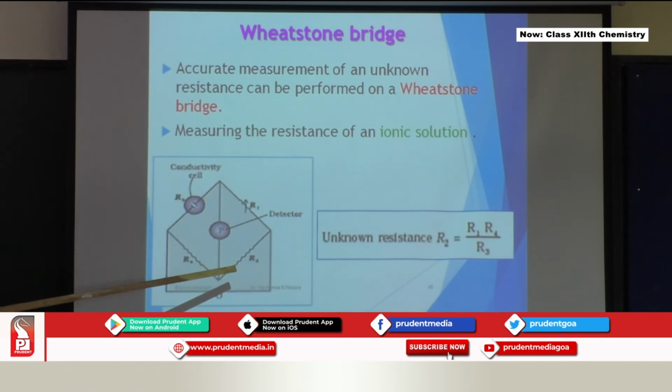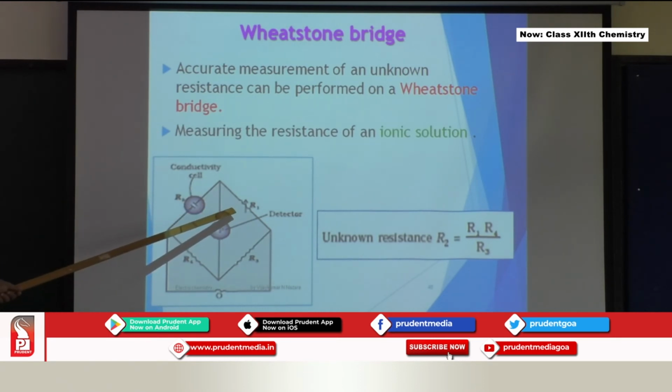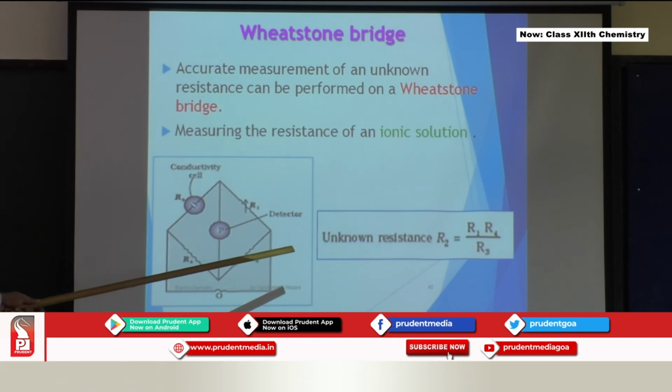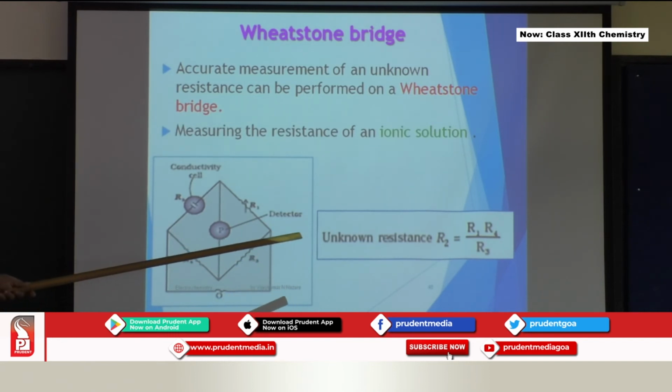Now these are the known values. R1 is a variable resistance, R3 and R4 are fixed. Why is this variable? Because you can adjust it to get the null deflection, and the value you have decided on is shown on your rheostat when you adjust it. So you know the value of R also. So how to find the unknown resistance is given here. R2 will be equal to R1 into R4 divided by R3. So here 1, 2, 3, 4 are the resistances.